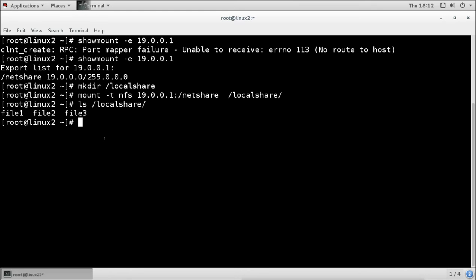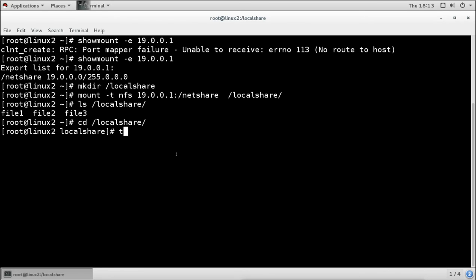Now remember, we have given the rights to edit this. We have given the read write access. Now I will try to create some file inside this directory. So I will go to this local share directory. Remember, when you try to create a file here, that means you are creating the file on the Linux 1 server and on this directory of that Linux 1 server.